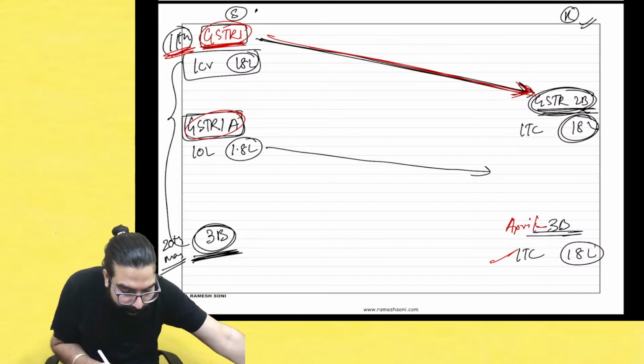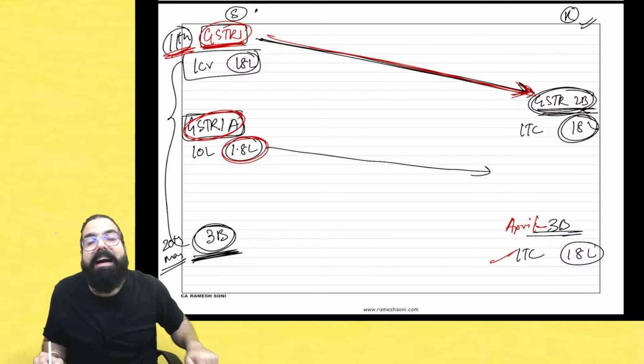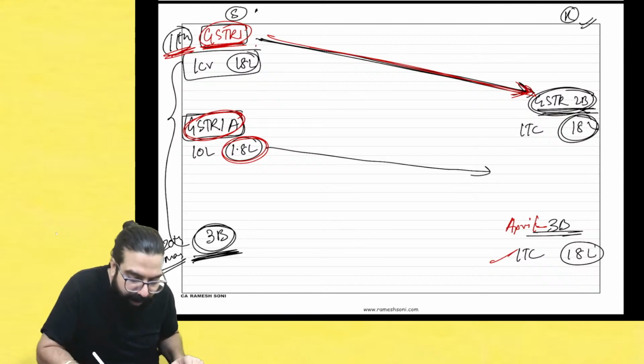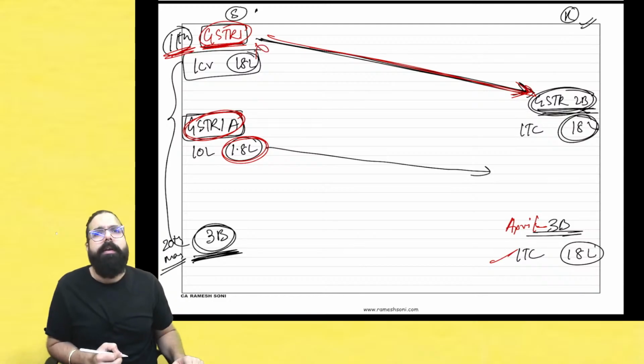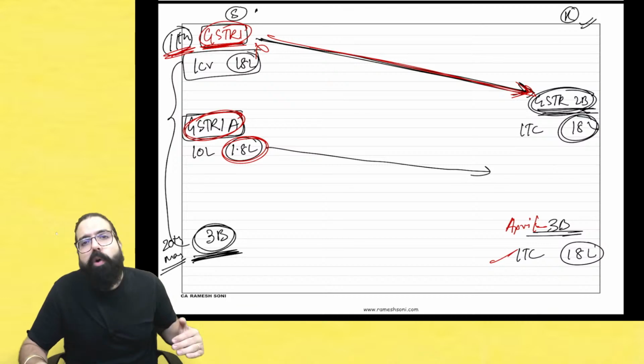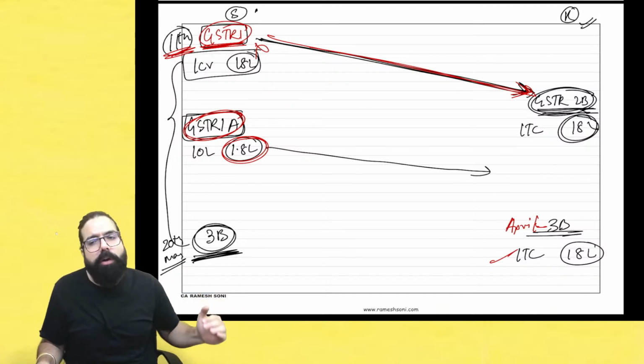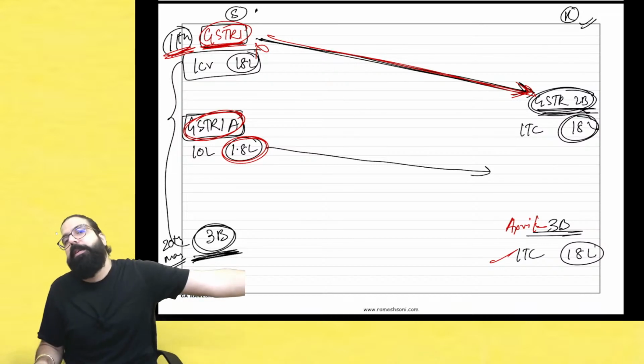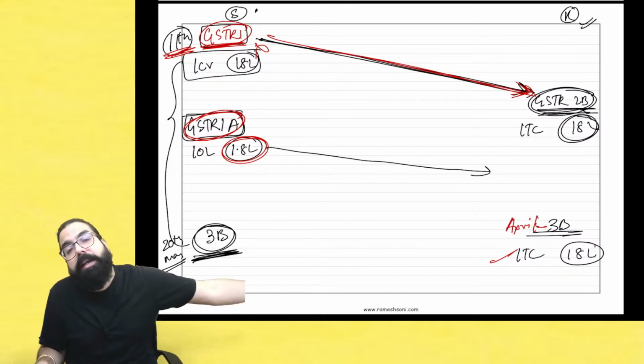But whatever I show in GSTR1A, he can't take in the same month because it is filed after the due date. It will go in the next month. They will be able to take the credit in the next month.